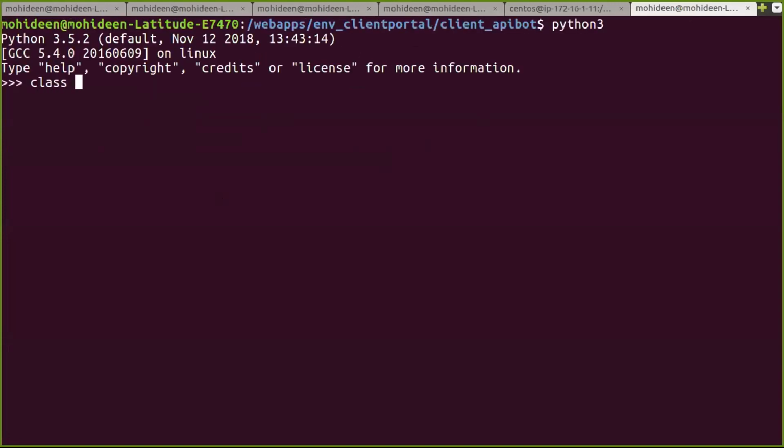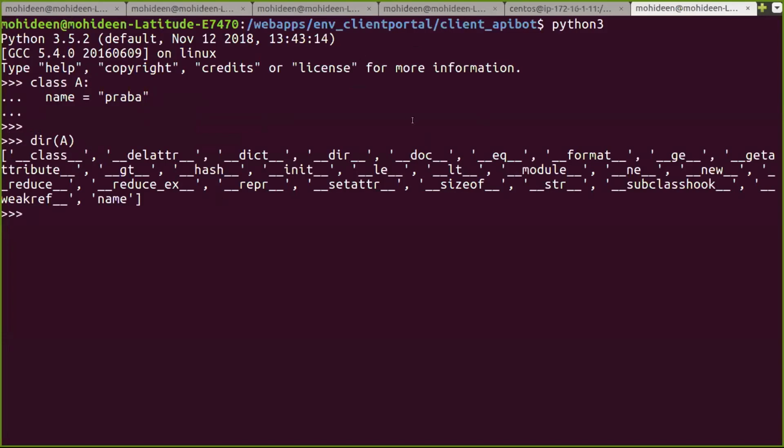See, class A. I'm going to say name equal to something. When I say dir of A, I got name. Why? Because I have defined it inside my class. When I say A dot name, we will get it. Understand this? So is this with instantiation or without? This is without instantiation, I never instantiated.